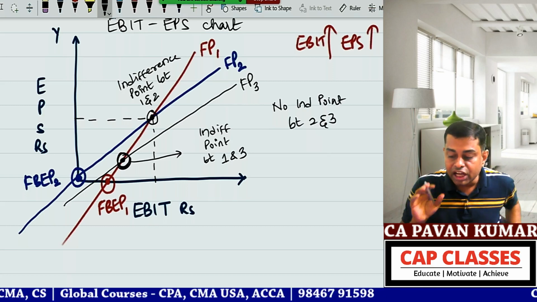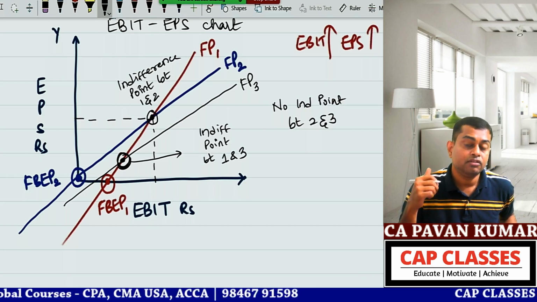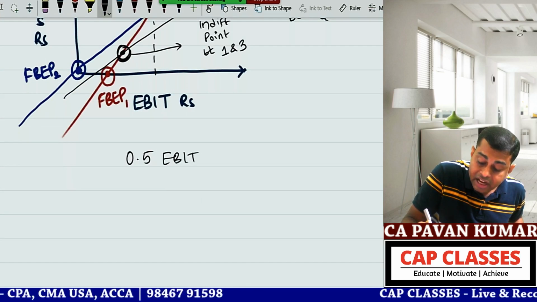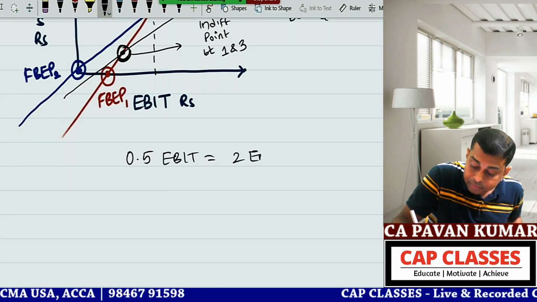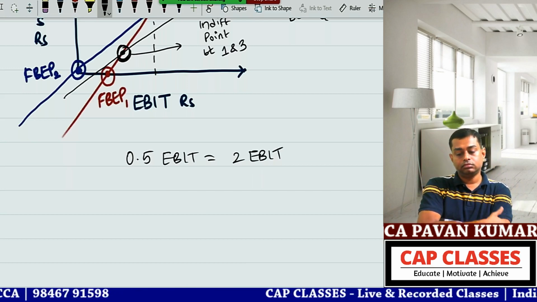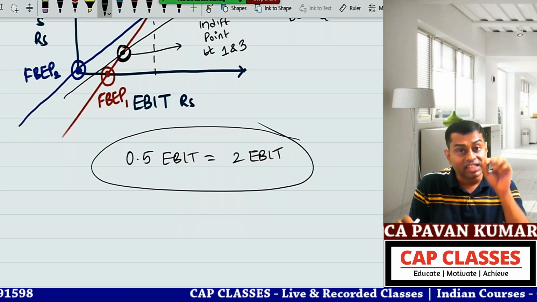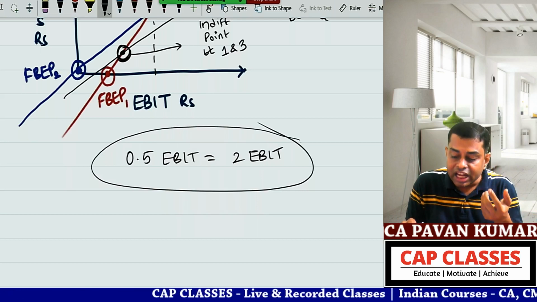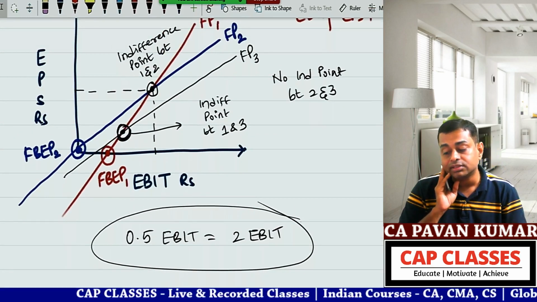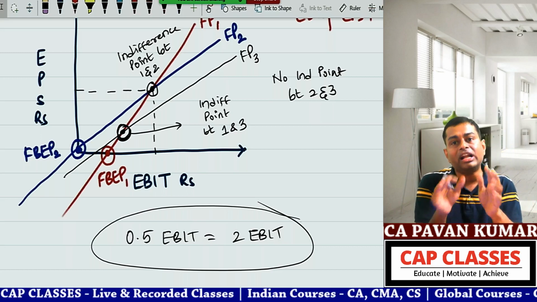Why did I give you this chart, you know? Sometimes when you are solving a problem in the exam hall, you will end up with something like 0.5 EBIT is equal to 2 EBIT. Your mind should say this is a mathematically absurd equation, meaning there is no point of indifference between these two plans. Typically in every question there will be 3 plans. Out of that, 2 plans will not have a point of indifference.